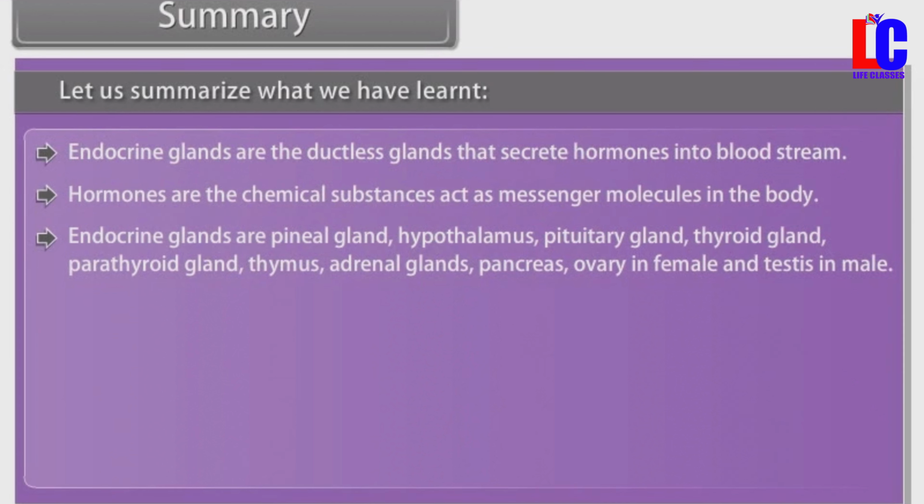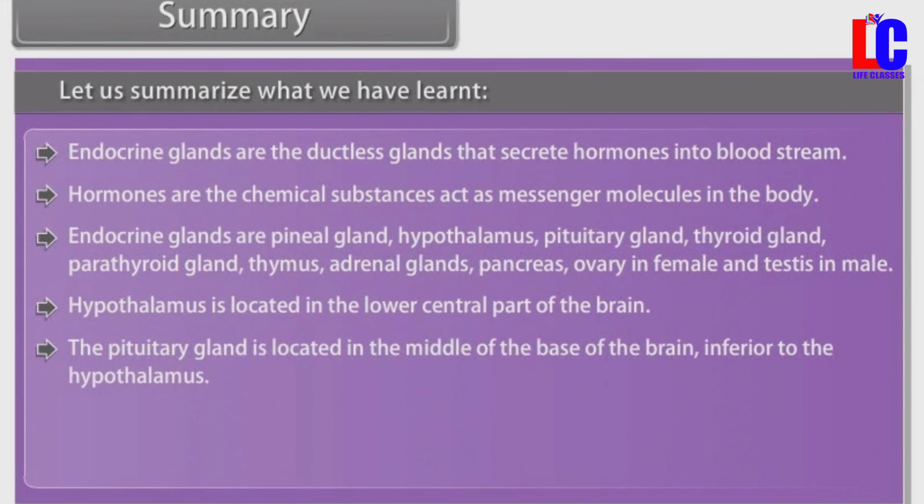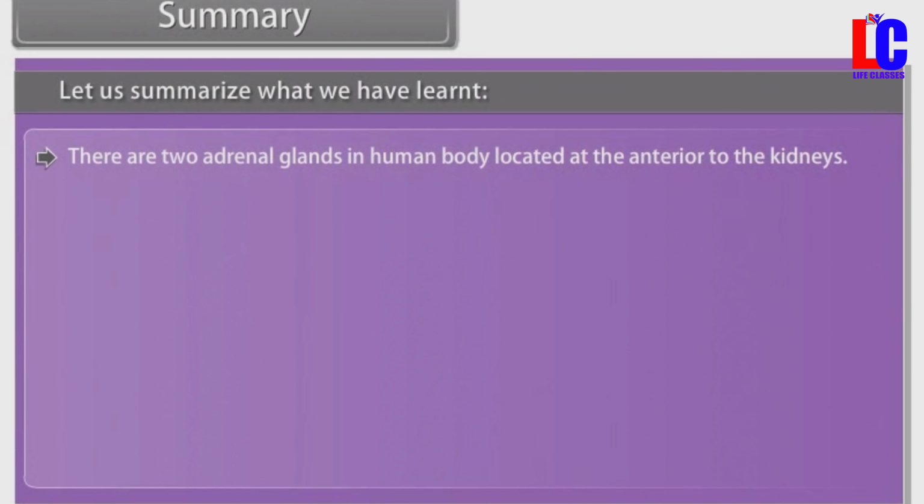Hypothalamus is located in the lower central part of the brain. The pituitary gland is located in the middle of the base of the brain, inferior to the hypothalamus. Pineal gland is located between the cerebral hemispheres. The thyroid gland produces thyroxine, triiodothyronine, and calcitonin. There are two adrenal glands in the human body located anterior to the kidneys.